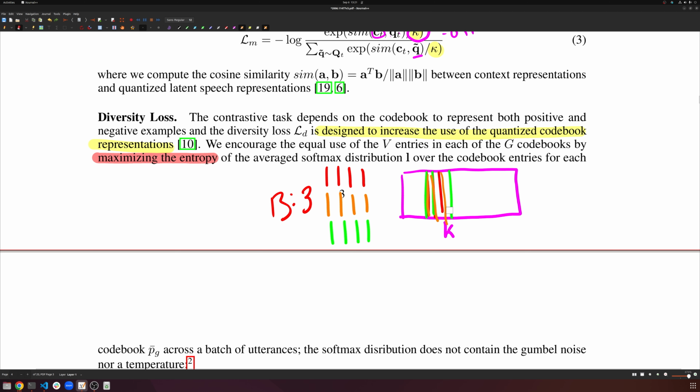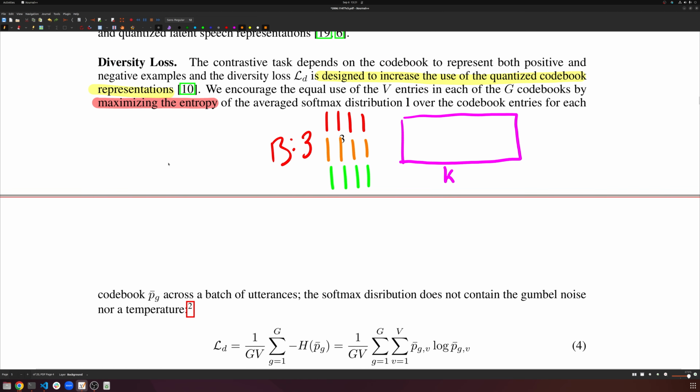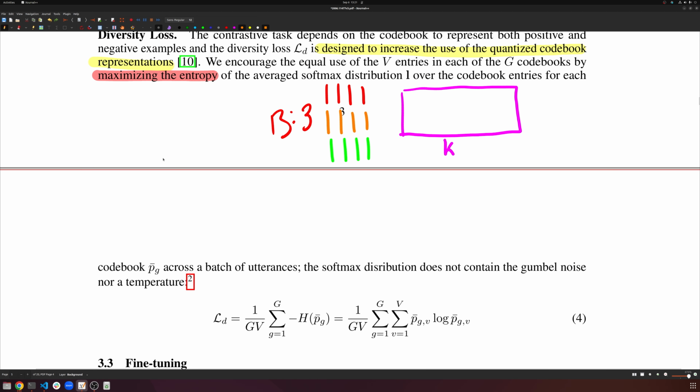And so in this situation, what we do is we compute what proportion of our codebook was utilized. And if it's not utilizing the entire codebook, then we're not doing so well. And the way they do this is through maximizing entropy. So let's just read it: we encourage the equal use of V entries in each of the G codebooks by maximizing entropy of the average softmax distribution over the codebook entries for each codebook across a batch of utterances. The softmax distribution does not contain Gumbel noise nor temperature. So that part is fine.